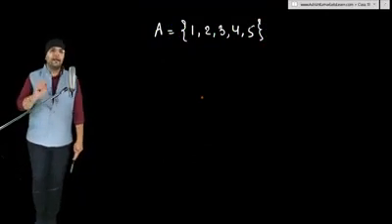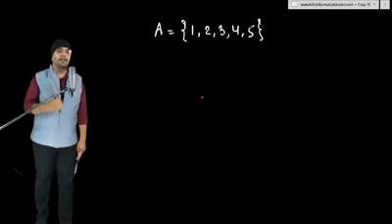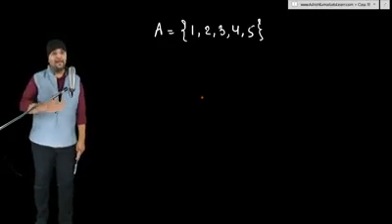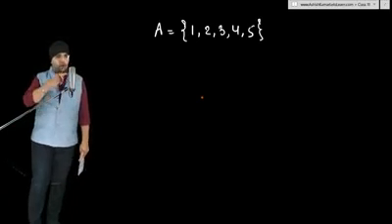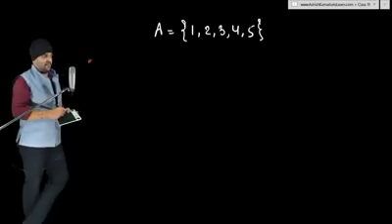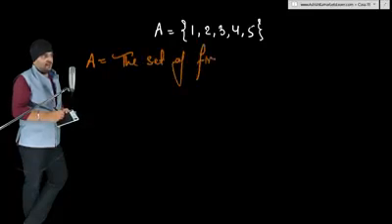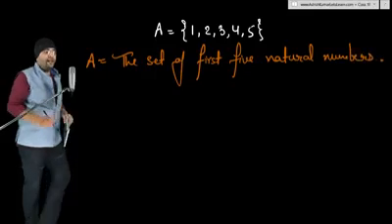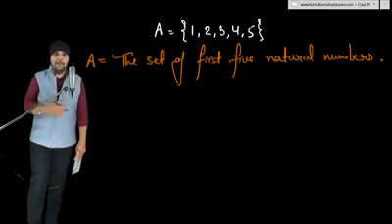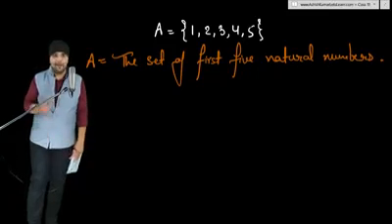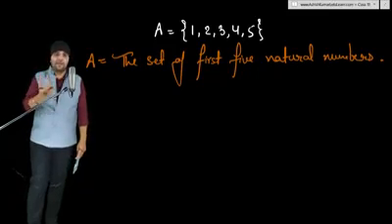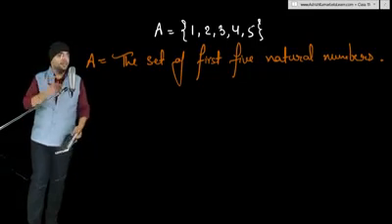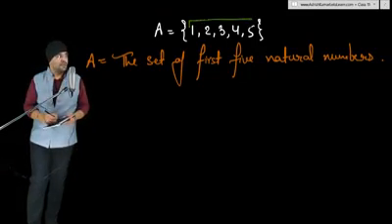In set builder form, we write only the common property possessed by all the elements, and you can do this either directly or indirectly. Directly, we write the common property possessed by all these elements like this: the set of first 5 natural numbers. And indirectly, we use a variable to represent all these elements. Let x be the variable in this case. Let x represent all these elements.